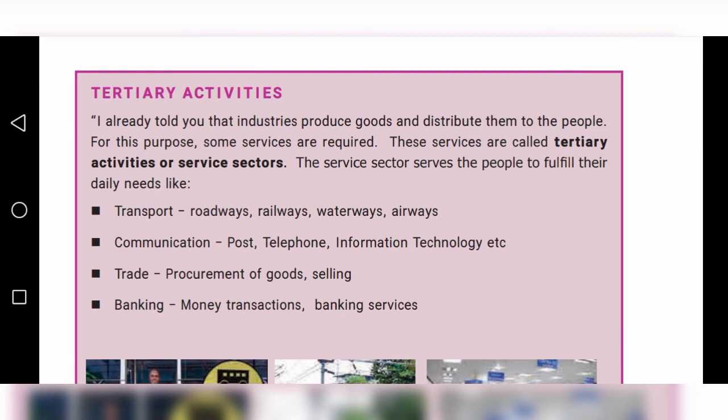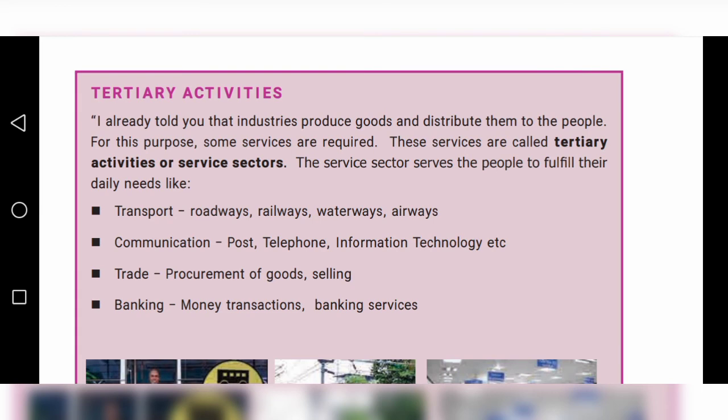Okay, now you understand, children. So what are the three types of activities here? That is economic activities, three types. First one, primary activities. Second one, secondary activities. Third one, tertiary activities. Now you all understand, children?